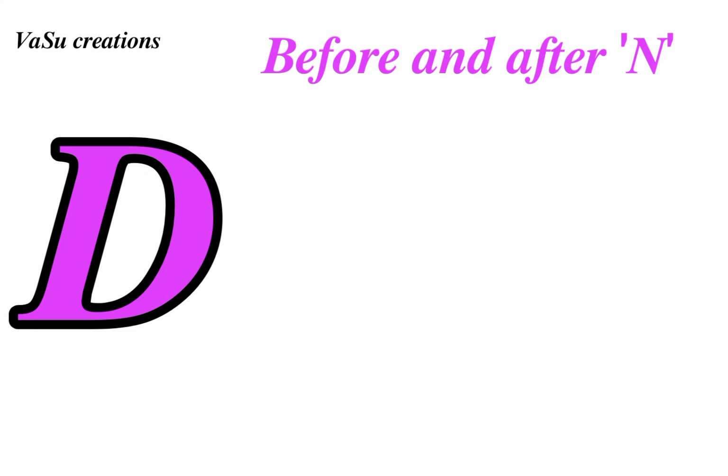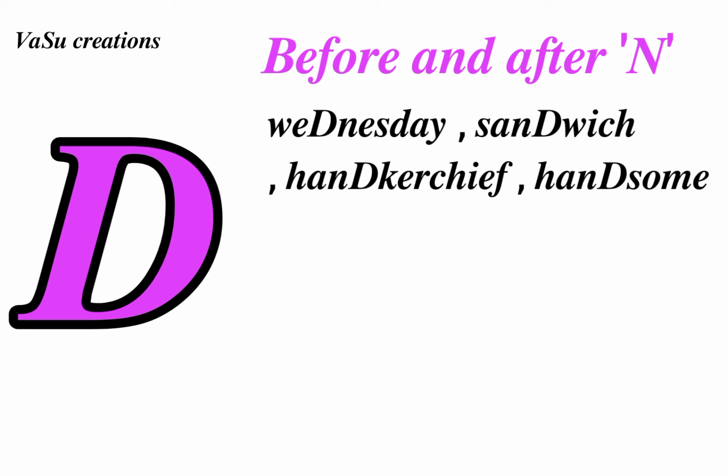The next letter is D. If you see the conditions, condition 1 is that the letter D is silent when it appears before and after N. If you see the examples: Wednesday, sandwich, handkerchief, handsome, etc. In all the above words, we will find that before and after N, D is kept silent.